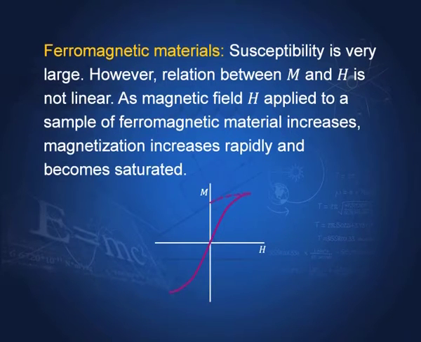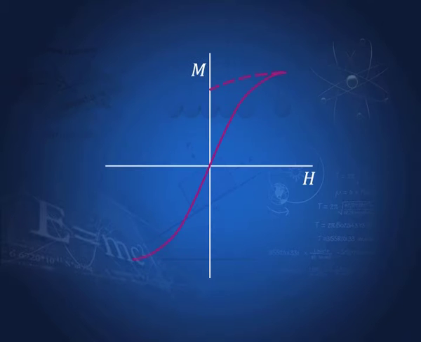Now, let us see what happens to ferromagnetic materials when they are magnetized. As the magnetic field H applied to a sample of ferromagnetic material increases, magnetization increases first linearly, and then of course, it saturates and becomes constant. When we decrease H, it does not come along the same curve.